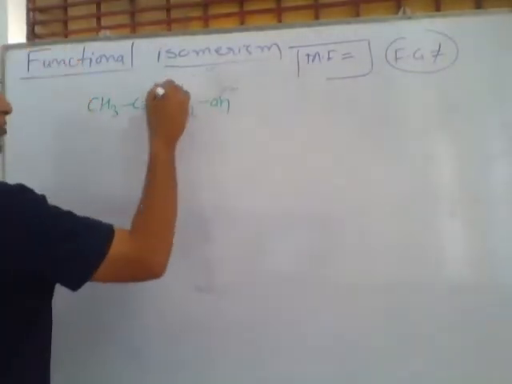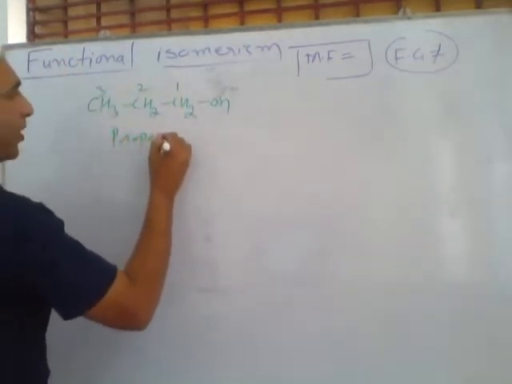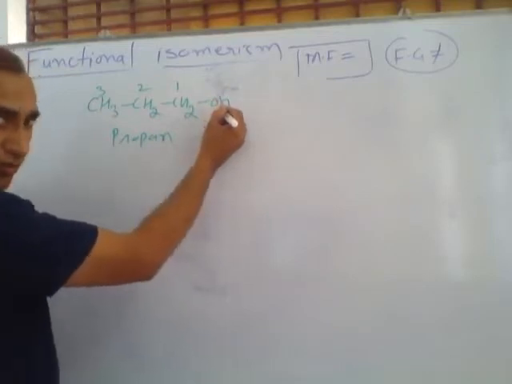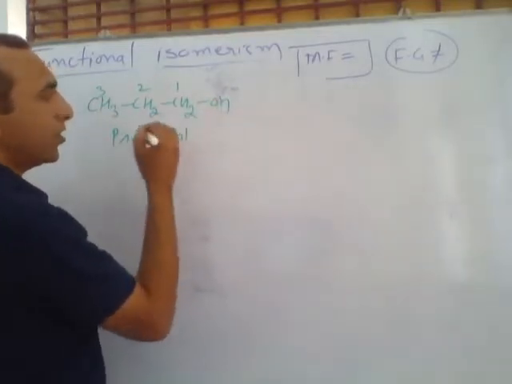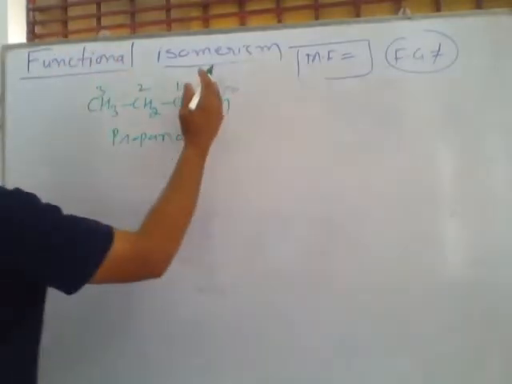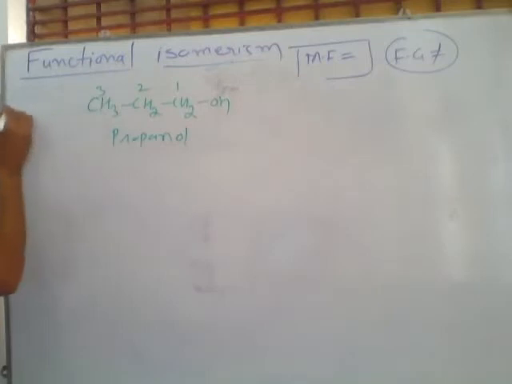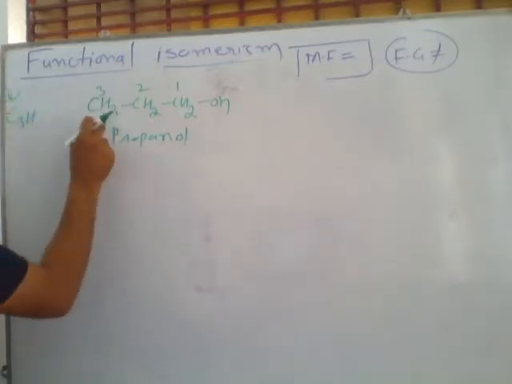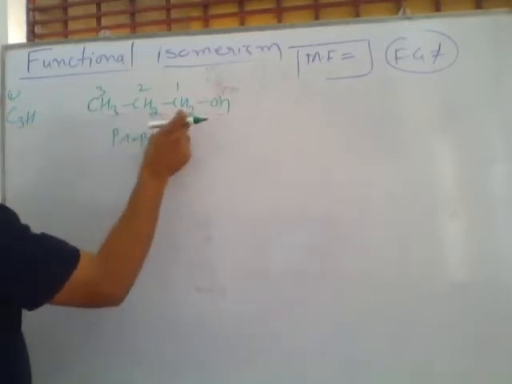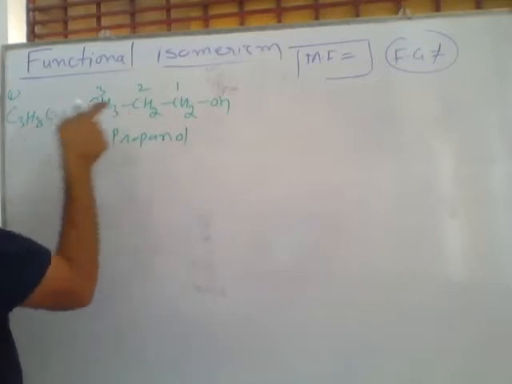This compound has 1, 2, 3 carbons, called propane, and the last OH group is alcohol. This is called propanol, also called propyl alcohol. Counting atoms: total carbon 3, hydrogen 3, 3 and 2 means 8, and oxygen is 1. It is its molecular formula.